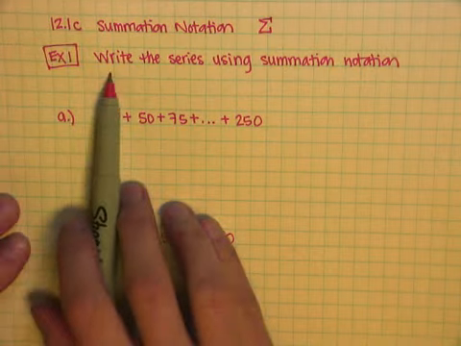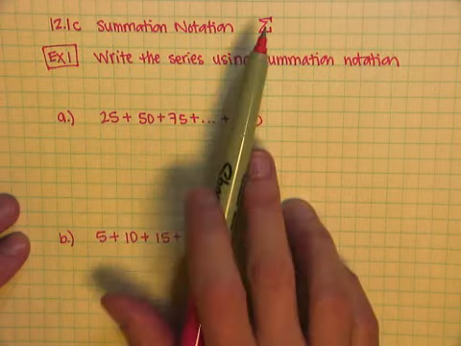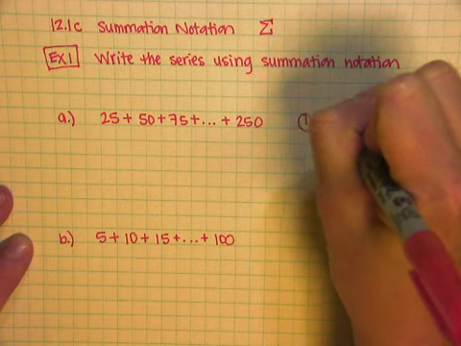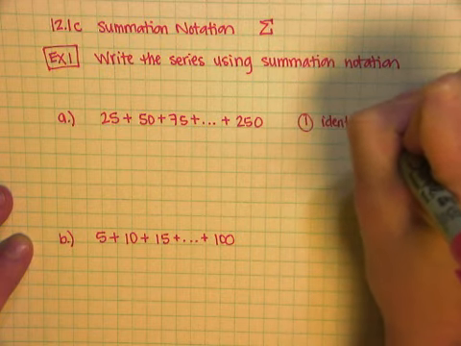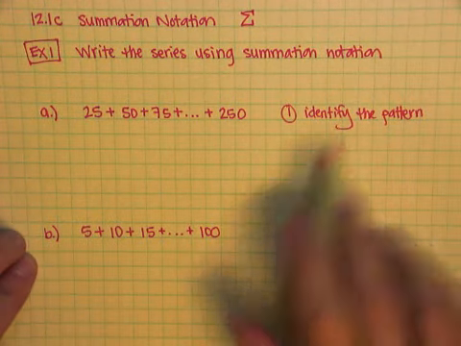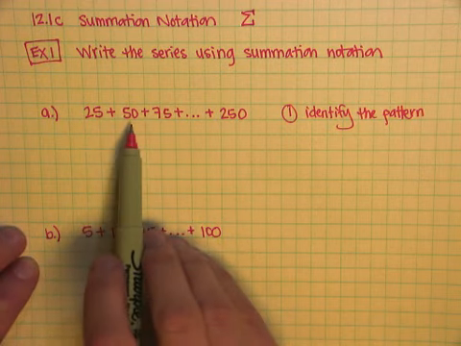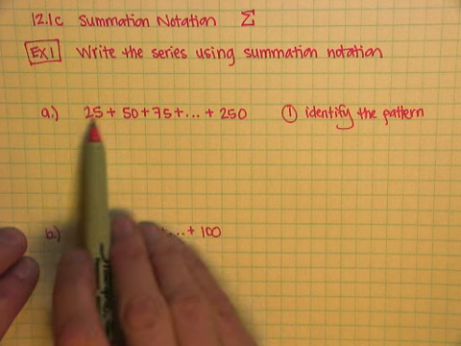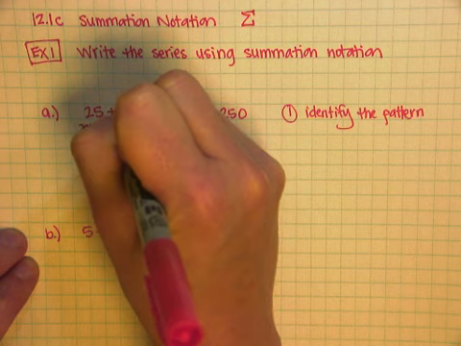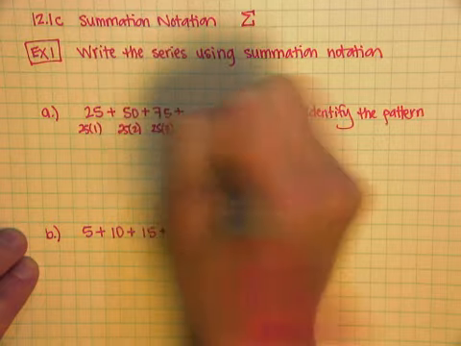So we're going to do some problems here where we're writing the series using summation notation. So basically we're going to represent this problem using sigma. Okay? The first thing you have to do, step one, is you have to identify the pattern. Make sure, please, that you're writing these steps down in your notes for later. So identifying the pattern, I noticed that each one of these, 25, 50, 75, is going up by 25 each time. Okay? And I also noticed that 25 is the same thing as 25 times 1. 50 is 25 times 2. 75 is 25 times 3, and so on.